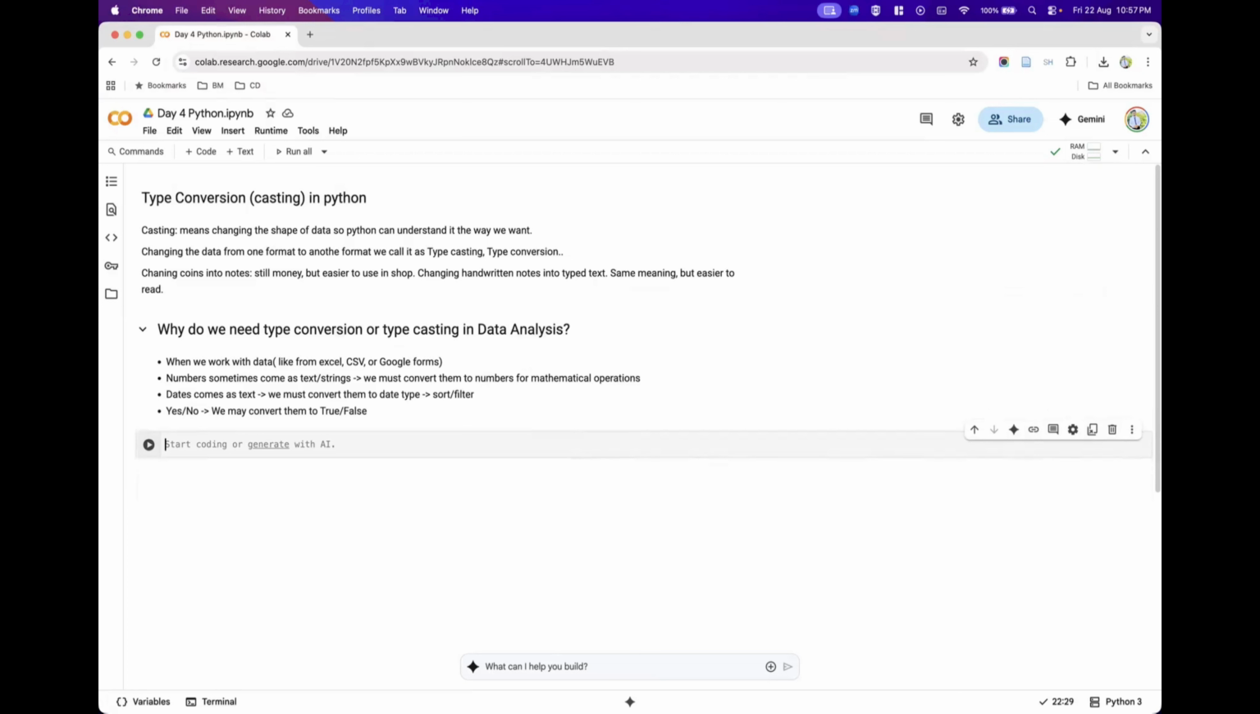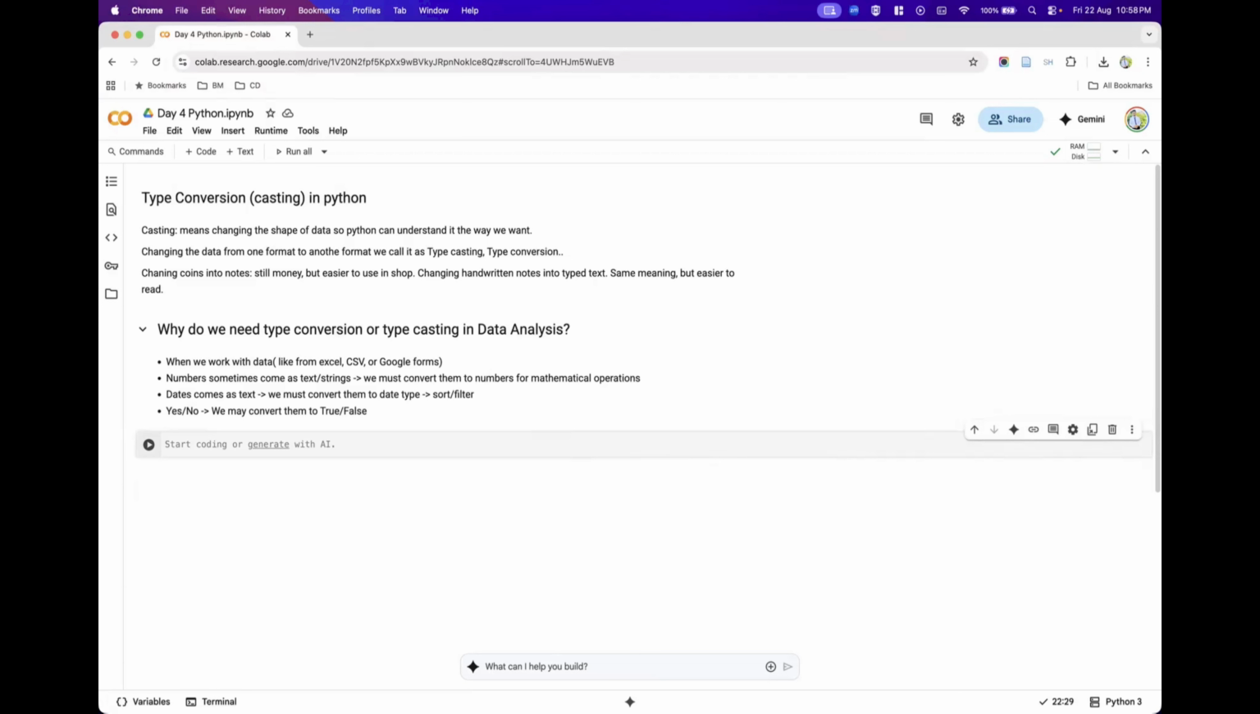First thing, the data coming to a data analyst would be from an Excel file, CSV file, Google Forms, or even other places. When we are working with the data, numbers sometimes come as text or strings, and we have to do some mathematical operations. So we have to convert these numbers into the right number format. It should not remain as text or string. For that purpose, we use type conversion or typecasting.